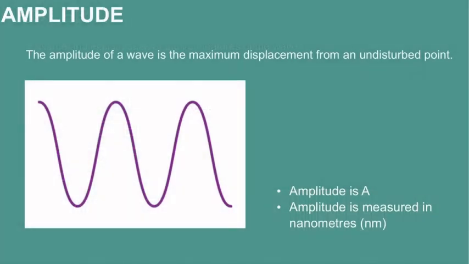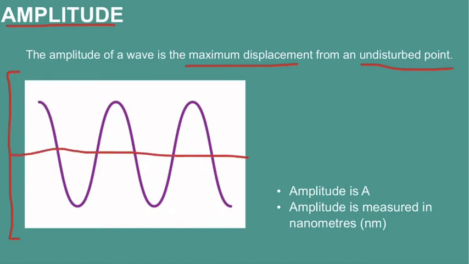Okay, so the first key feature of the wave that we have is the amplitude. Now, the amplitude of a wave is the maximum displacement from an undisturbed point. So if we look at this diagram here, our undisturbed point is going to be in the middle, where the wave goes up and down essentially equal amounts, okay? So the maximum displacement is going to be the crest here, because that's the furthest distance from this undisturbed point, and this distance here is our amplitude.